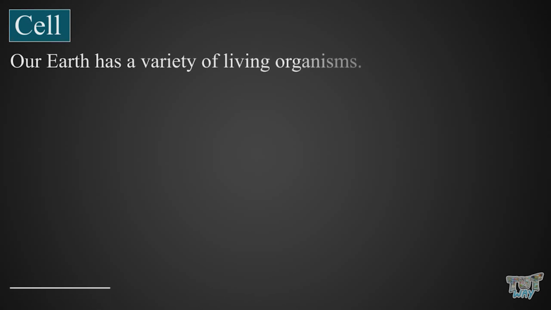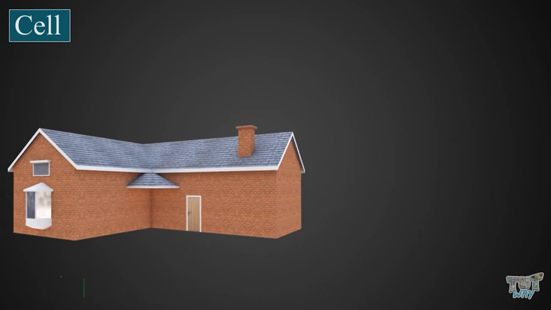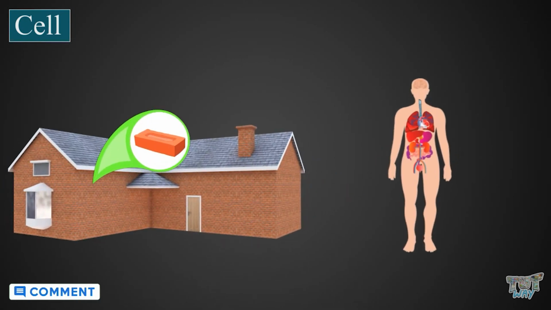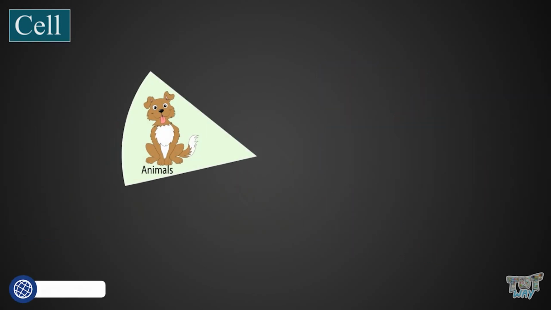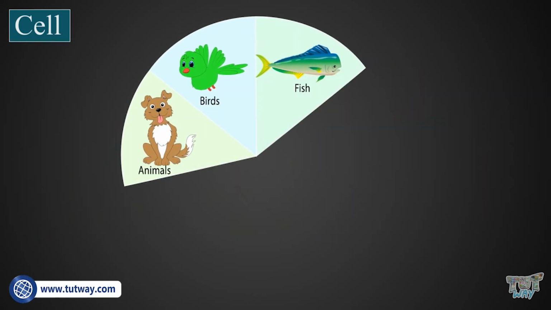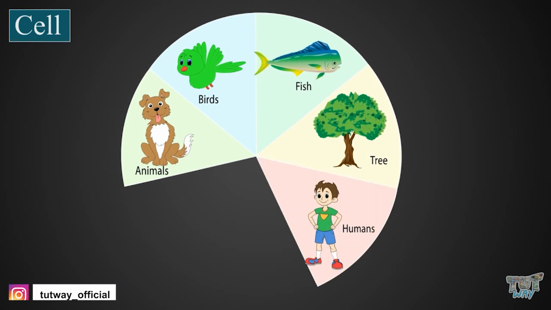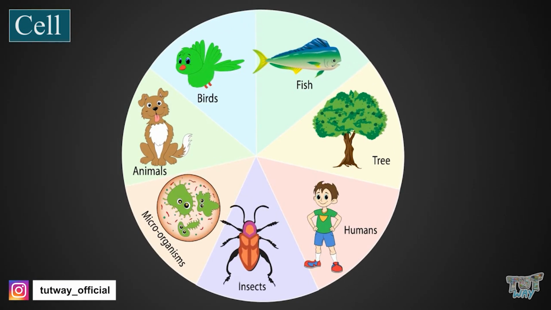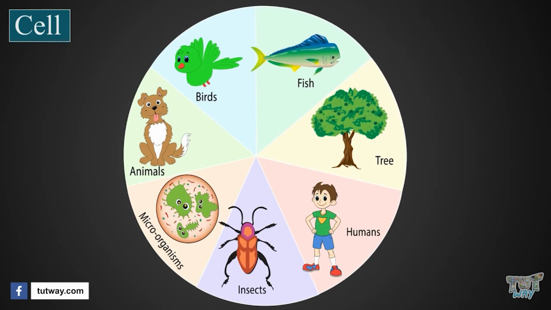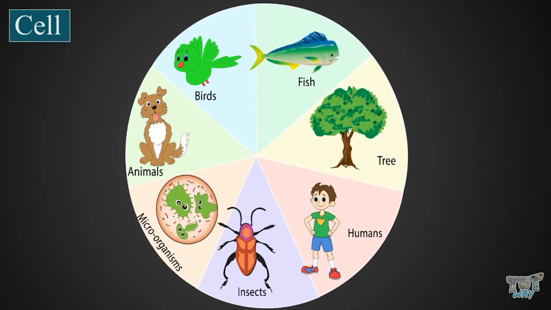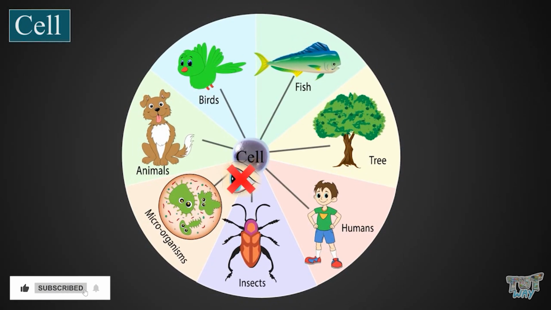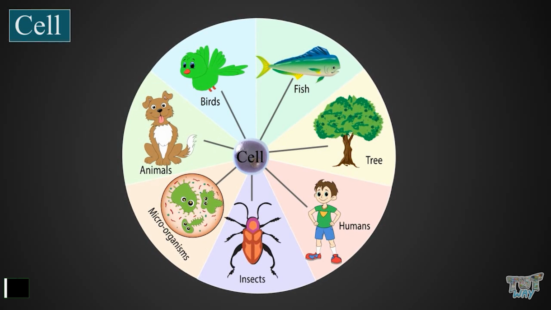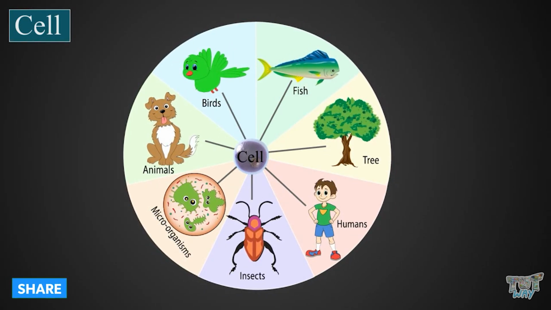Our Earth has a variety of living organisms. Just like how a house is made up of bricks, a living organism is made up of cells. All animals, birds, fish, all kinds of plants and trees, humans, insects, and microorganisms like bacteria, fungi, protozoa, and other things that we can't even see with our naked eye are all made up of cells. All of these organisms are composed of at least one cell.